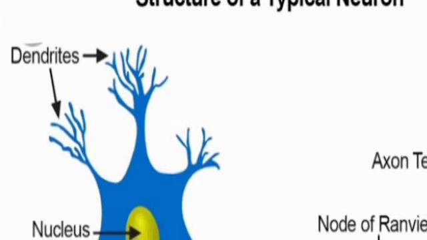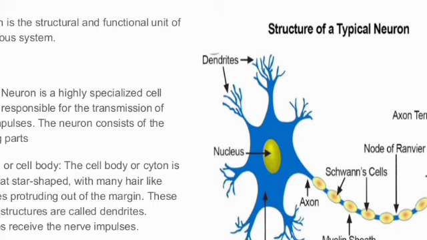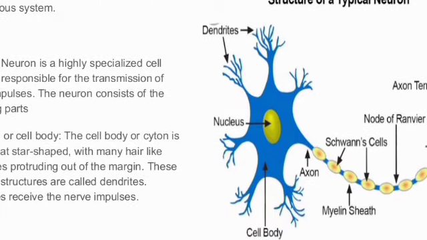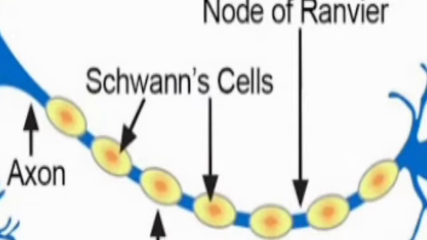Dendrites are going to receive the stimulus or the information from the sensory organ or from the surroundings. One of the dendrites, you can see, is quite big. It is continuing, and over it are those yellow color Schwann cells.